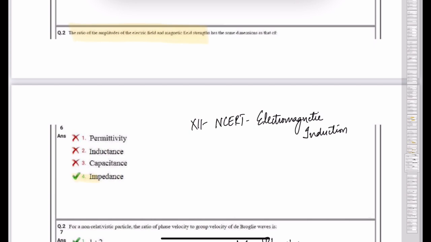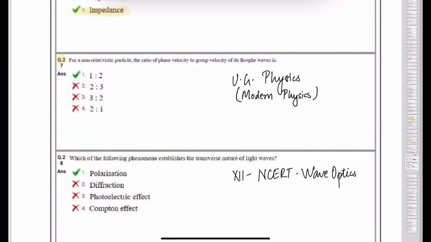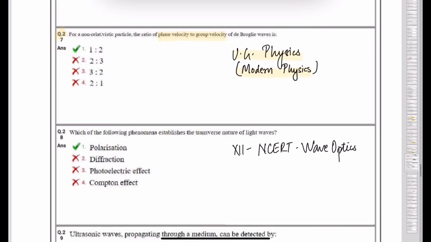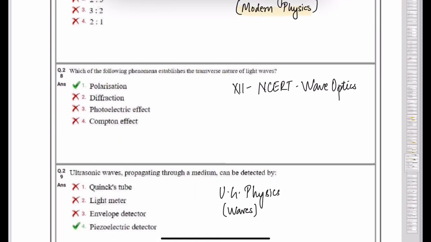Next question number 27. For a non-relativistic particle, the ratio of phase velocity to group velocity of de Broglie wave. So phase velocity to group velocity we have studied in first year physics, that too from modern physics part. Question number 28. The phenomena which establishes the transverse nature of light. This is a simple question from class 12th and NCERT, wave optics.